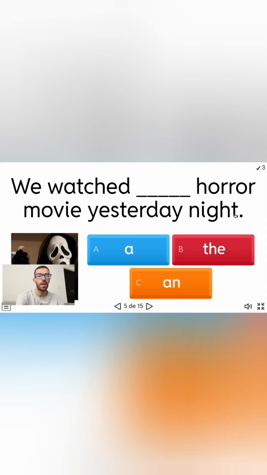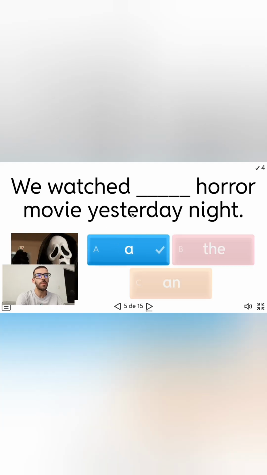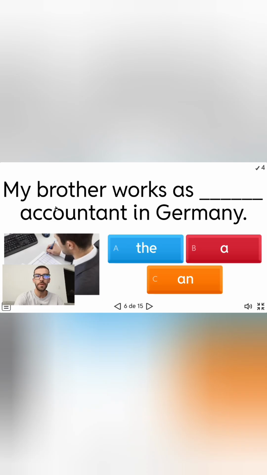Otherwise, it's going to be complicated for the other person to understand what it is. So if it is non-specific, if nobody knows about the movie we're talking about, we're going to select the non-specific word. In this case, it's going to be "a horror movie." Why? Because if we use "the horror movie," it means that we were watching the movie together, right?